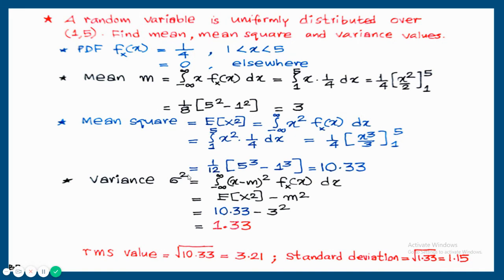Third statistical value, variance. Variance can be determined from this 10.33 and 3. Variance is equal to 10.33 minus square of mean, that is 10.33 minus 3 square, the answer is 1.33.